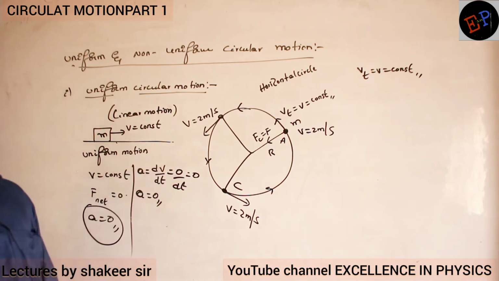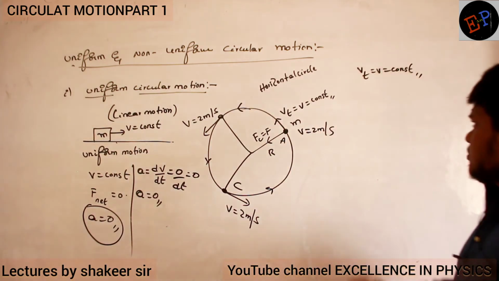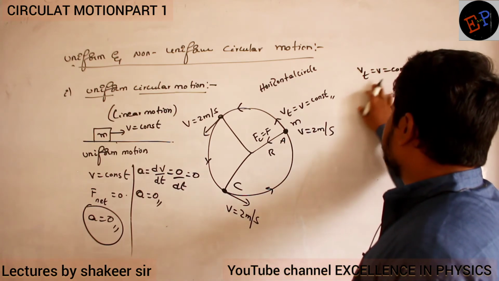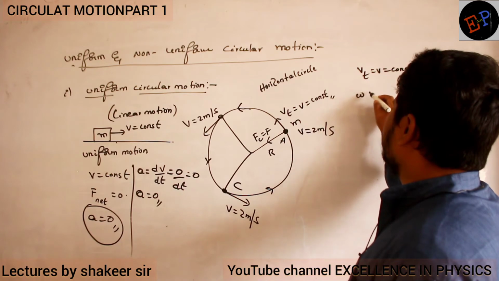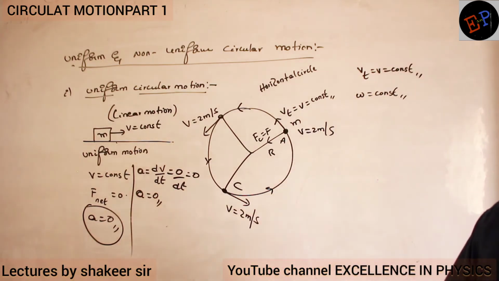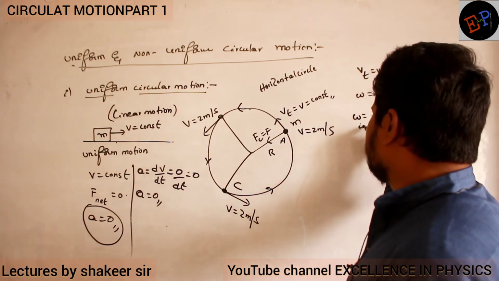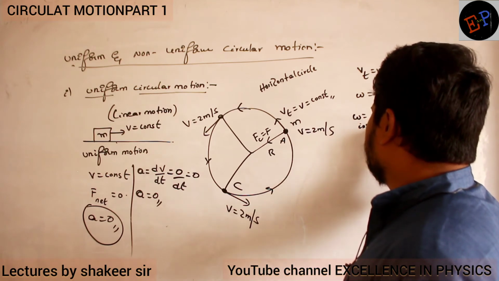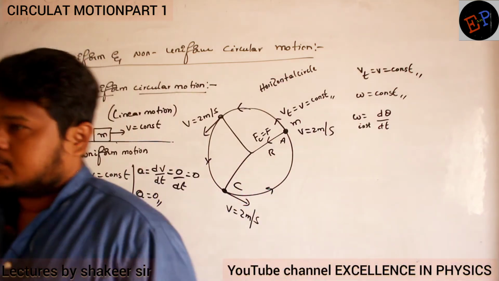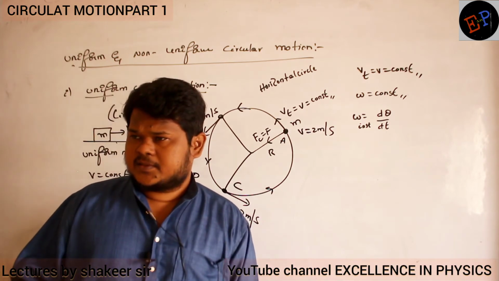Now come to circular motion. Clear now? Here what is constant? Tangential velocity is constant, no? So if tangential velocity is constant, what is omega? Omega is also a constant. Angular velocity is a constant. What is meant by angular velocity? Angular velocity means instantaneous angular velocity, d theta divided by dt. d theta means change in angle, dt means change in time.